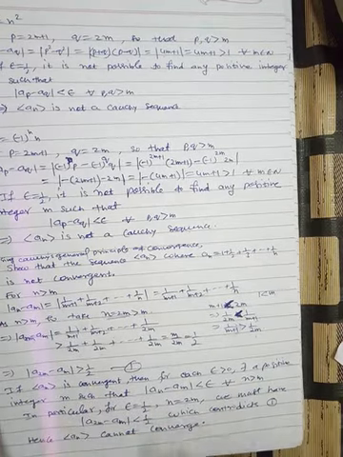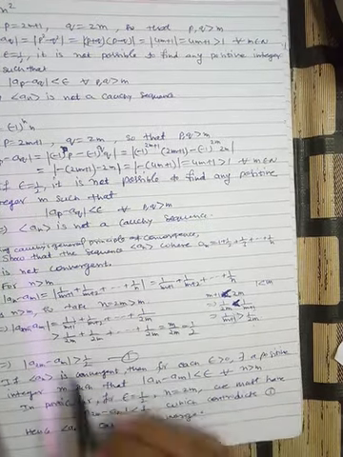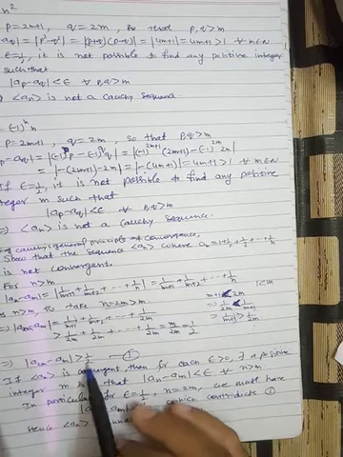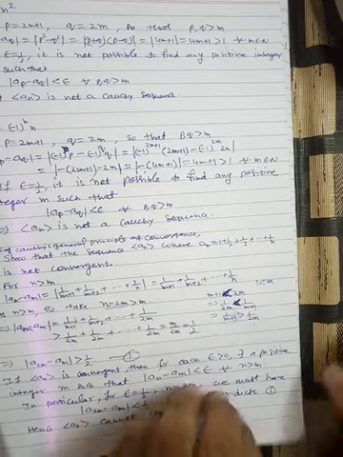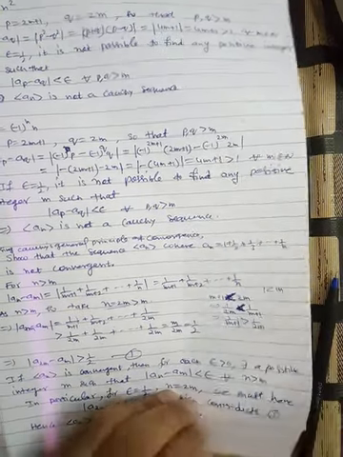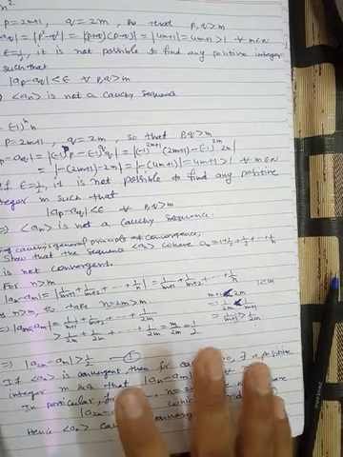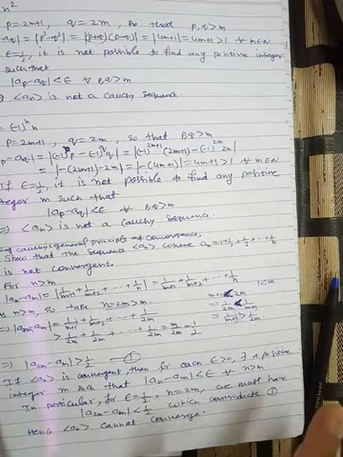So if you select epsilon as half, then you are not able to find any positive integer m such that this inequality is less than half, and hence this is not a Cauchy sequence. Fine. So this is not a Cauchy sequence, and that's why this is not a convergent sequence. Fine. So this is all about the sequences. Now in the next class we will start the infinite series. Thank you.